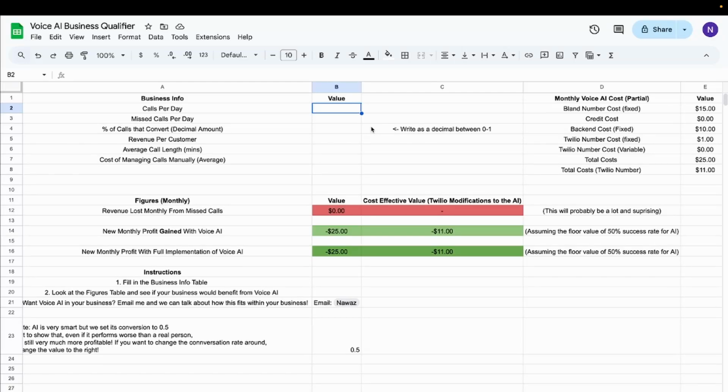Alright, calling all business owners and operators. If your business does not take calls, skip this. But if it does, this calculator might show you exactly how much money you're losing every day by not using voice AI. I built a Google Sheet that lets you plug in a few numbers and instantly see how much money you're losing and how much voice AI could recover. There's even an optimized mode with Twilio cost cutting built in.